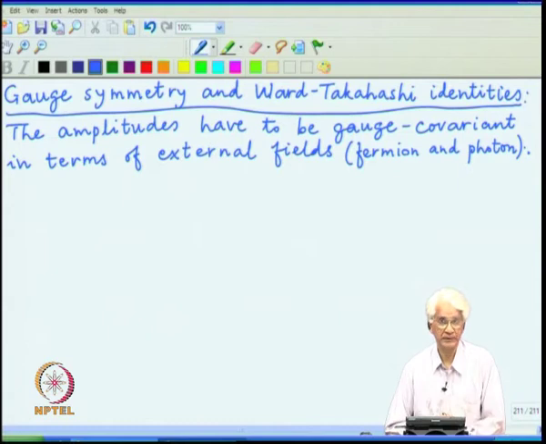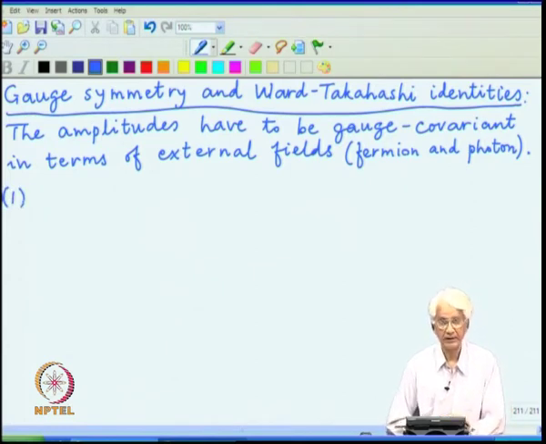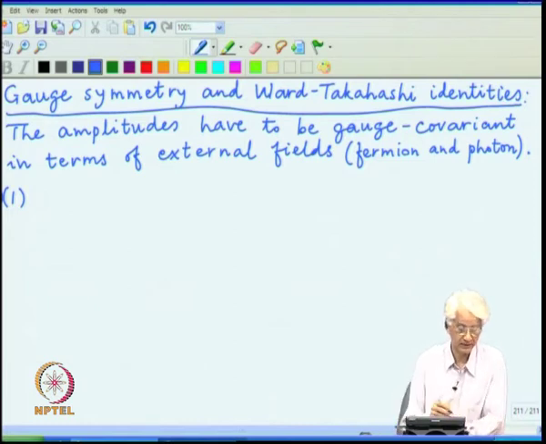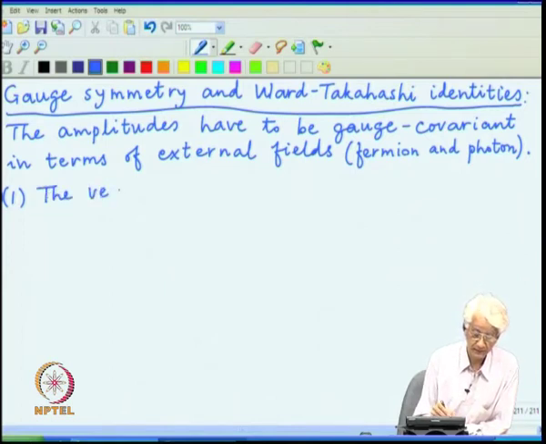And this puts several kind of restrictions which I want to elaborate. Again, I will break it up into different categories which can be described in different language. One of them is the photon vector field.